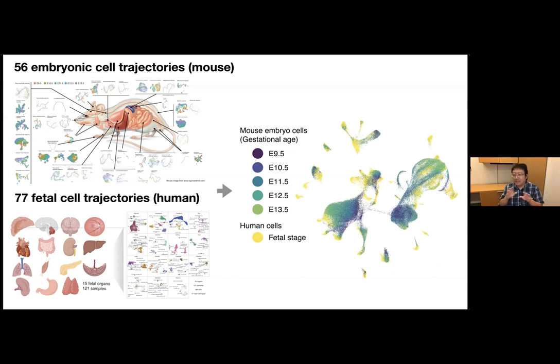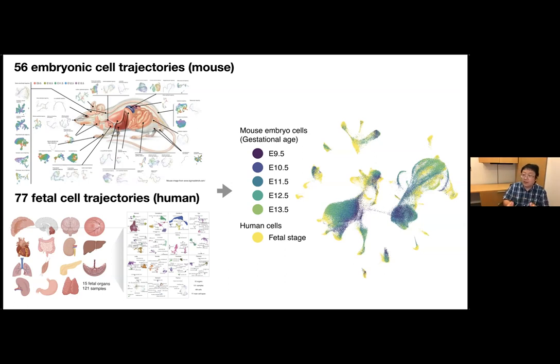Here I color the mouse cells by the different developmental stages and human cells by the fetal stage. Integrating both data sets, we can already identify some smooth cell transition trajectories from the early embryonic cells to the late fetal stage.